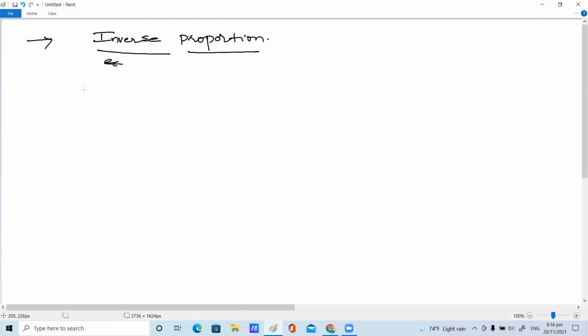Ma'am, if the number of men doing a work is increased, the work will take less time to complete. Exactly. Less time only we can finish. Very good. Suppose we increase the speed of the vehicle, it will take less time to reach the destination. Reach the distance very quickly. Very good.